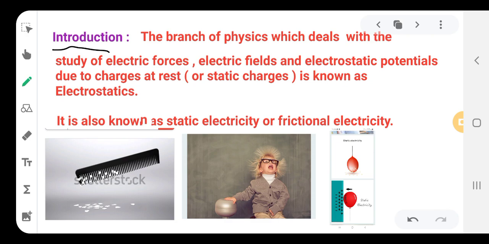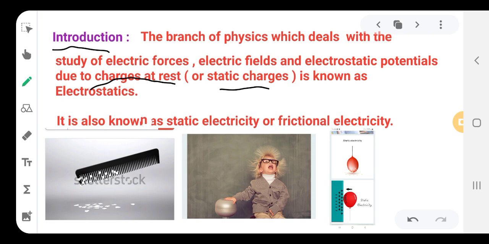Charges at rest are known as the static charges. It is a branch of physics which deals with the study of electric forces, electric charge, electric field and electrostatic potential, which are caused due to the charges at rest or the static charge.